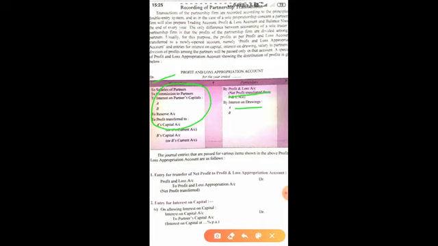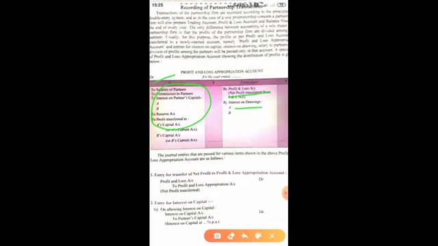This account is prepared after the profit and loss account. Appropriation means distribution of profit among the partners. So in this account only and only items related to partners will be dealt with, as you can see in the format.